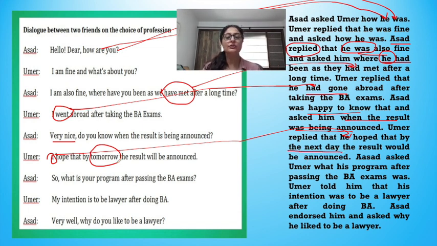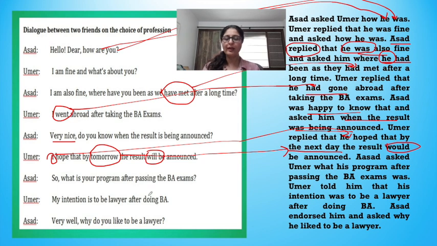So this you need to remember, that the time reference words will also change because you are telling what two people talked, and you are telling it to someone in the future about what talks happened in the past. So tomorrow changes to the next day and will changes to would. See, these are all the tips I gave you in the beginning. Four things you need to remember, and how to change the questions.